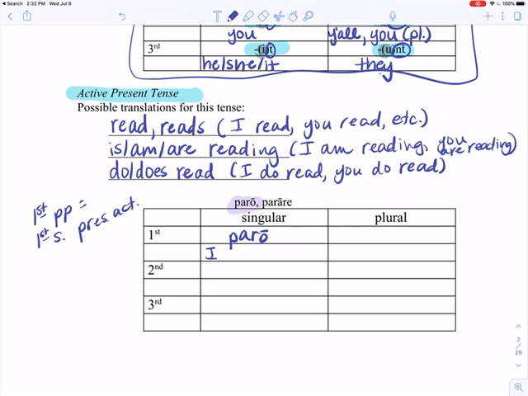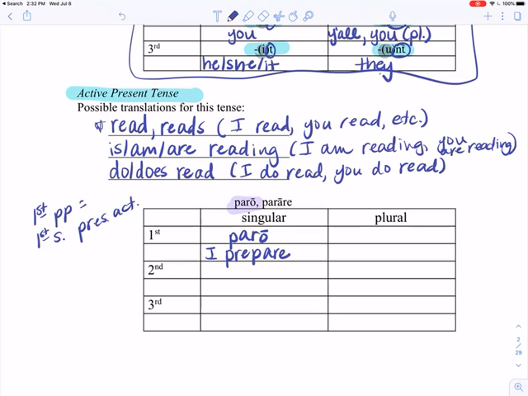Now, we can take the easy way out and just use the simple way. Okay? So we can say I prepare. But you could also say I am preparing or I do prepare. Okay, I wouldn't put all 3 of them in the box. And in fact, as we go through this example, I'm going to use the simplified translation for the present.